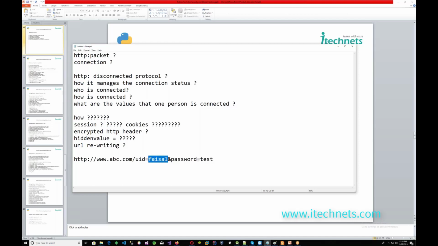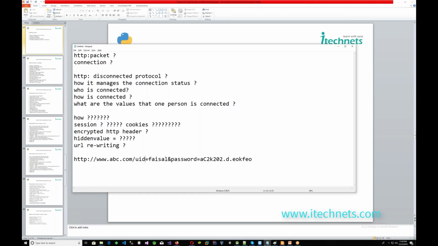Suppose the user ID is Faisal, but the password might be like ACKD203040_.KD4. This could be a password, all right? So the values that exist inside the URL, where you type this .com, this URL has the values. This is called URL rewriting.